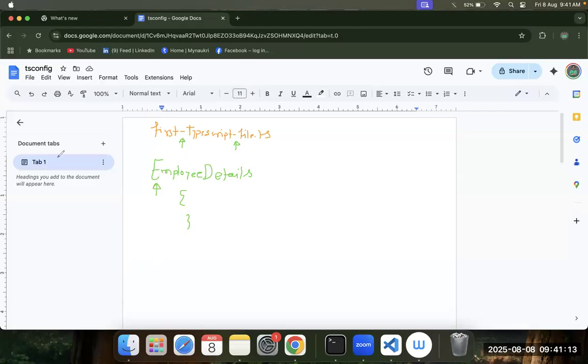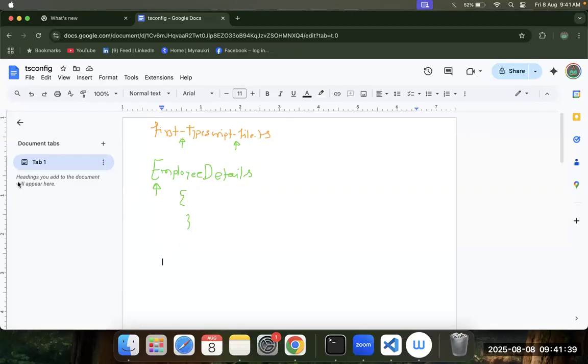So if you see, the first letter of your class name is caps, and if your class name consists of multiple words, see, this is your first word and this is your second word. So this E is in caps, D is in caps. There are no spaces, there are no underscores. The class name should not have anything in between. The first letter of each word should be caps. This is for the classes.